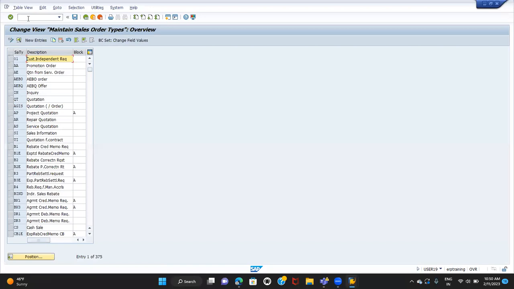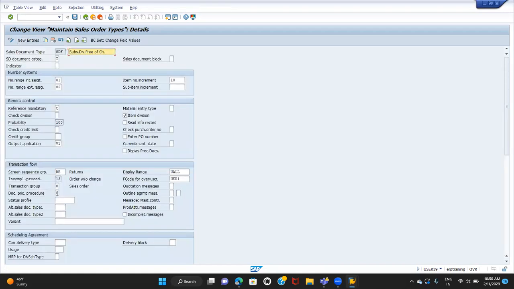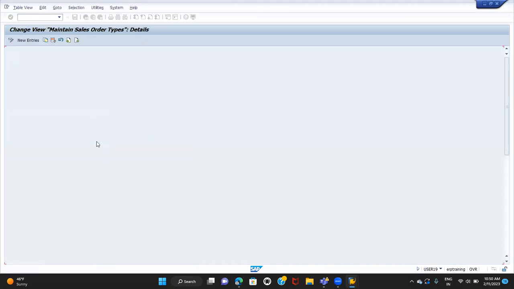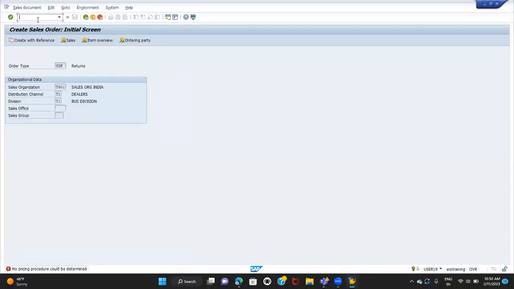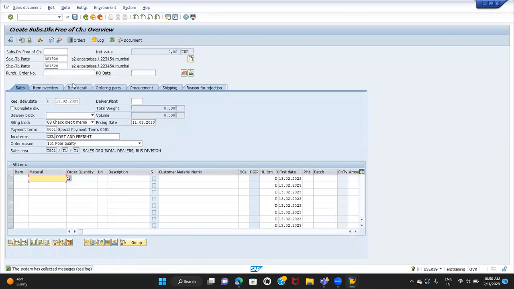I want to have the same pricing procedure because I want to make the replacement of the same material instead of different material. So you will not face this issue. So I'll try to rectify this because it is trying to determine the different pricing procedure. VA01. So enter the order number, copy. So all the details will be copied into the sales document.